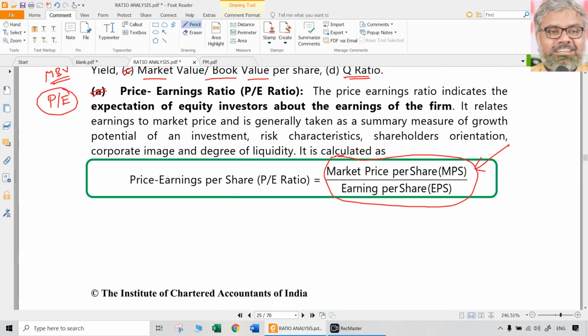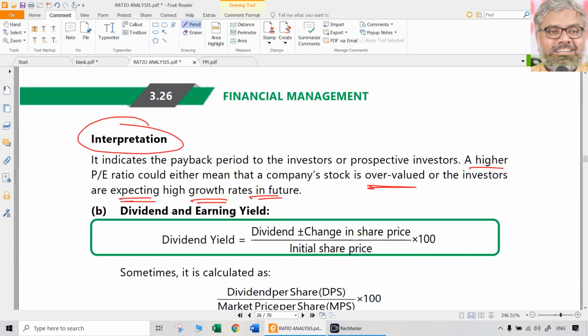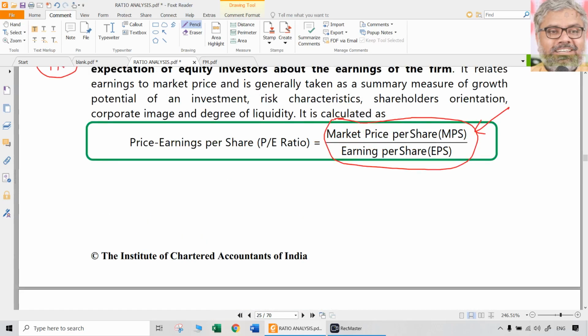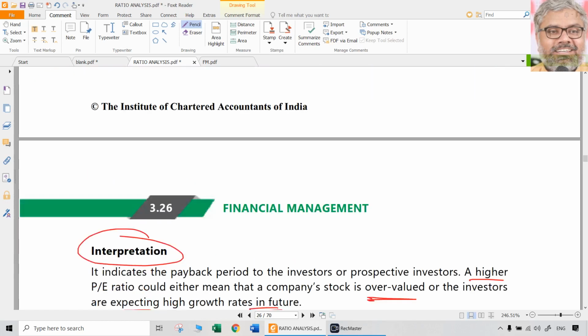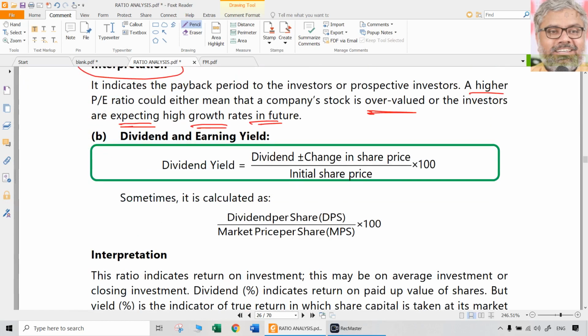That is the importance of the P/E ratio. Very, very crucial. Of course, the formula is very simple: market price per share divided by earnings per share. But interpretation of that is very important. Not for us in real life mostly.